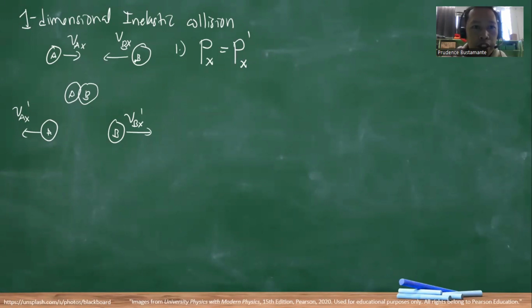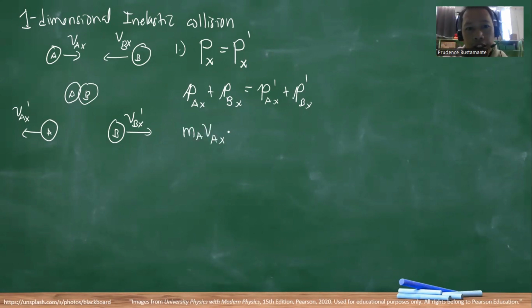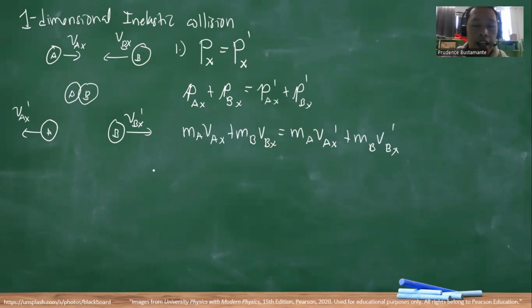For example, the initial momentum of A plus the initial momentum of B is equal to the final momentum of A plus the final momentum of B. So this is the mass of A times the initial velocity of A plus the mass of B times the initial velocity of B. It is equal to the mass of A times its final velocity plus the mass of B times the final velocity of B. So it applies that the total momentum is conserved or constant.